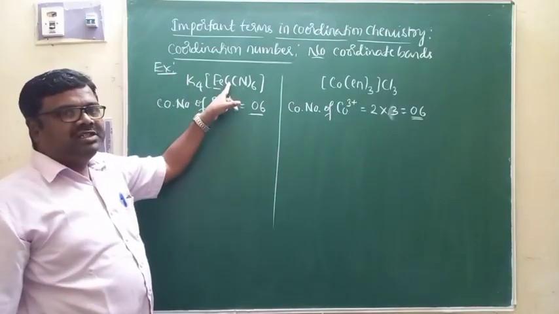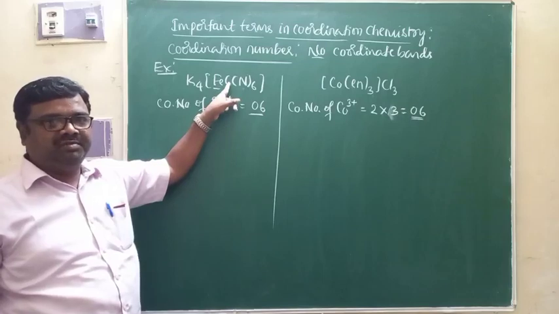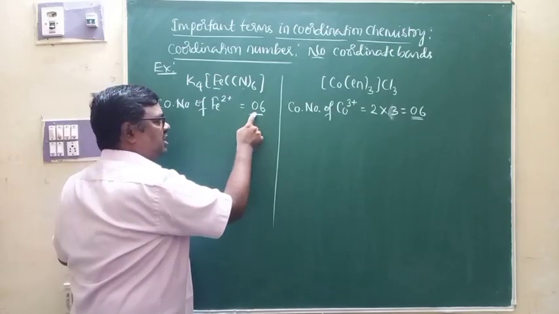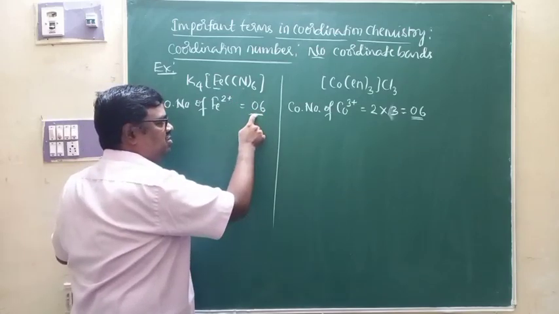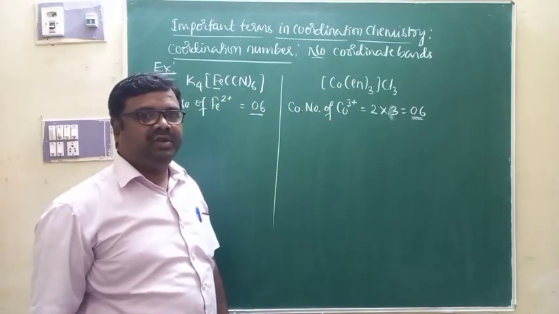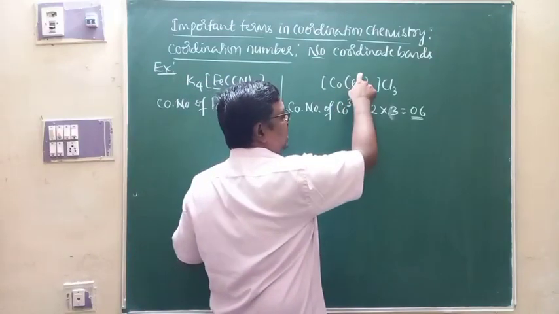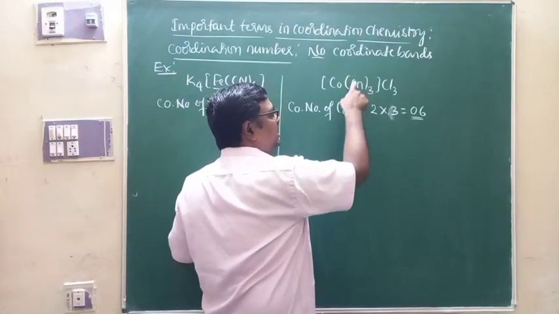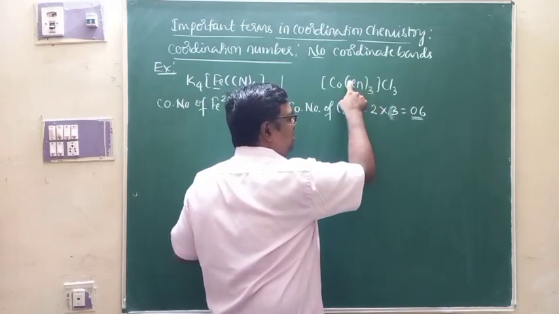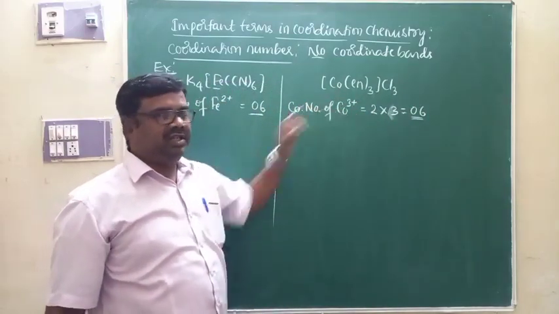If all the ligands are monodentate ligands, then you don't find any difficulty in deciding the coordination number, because the number of monodentate ligands is equal to the number of coordinate bonds, that is the coordination number. And if bidentate and tridentate ligands are present, then you have to be very careful in deciding the coordination number. Ethylene diamine is bidentate. Ethylene diamine molecules will form 2 coordinate bonds. 3 ethylene diamine molecules together form 6 coordinate bonds. This is the coordination number of cobalt 3 plus here.